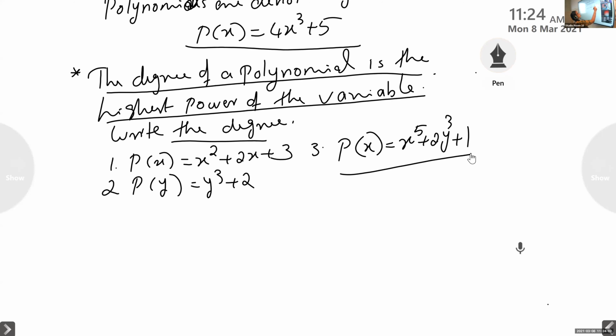Okay, sorry, in both of these you write x, not y. Third question, 2x raised to 5 plus 2x cube, not y.